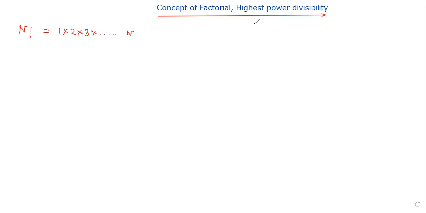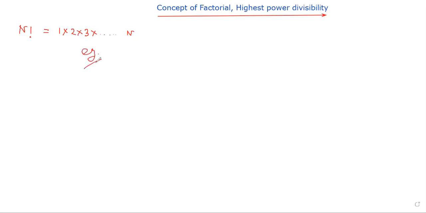Now, highest power divisibility. After this factorial, if I see any such factorial and I want to find out whether it is divisible by a maximum power of a number, in which way can we find it out? That should be our type of question.